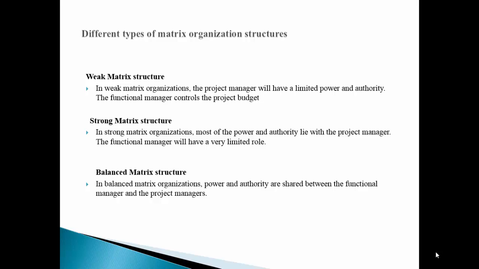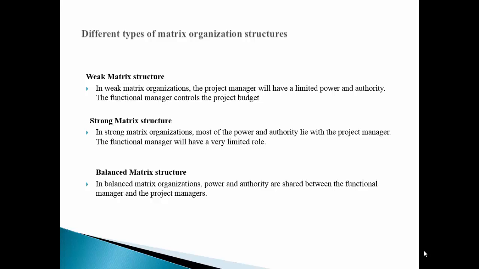All of these problems lead to the strong matrix structure, where most of the power and authority lie with the project manager. The functional manager will have a very limited role. This empowers the project managers to manage the work directly and thus properly manage the whole project, but without tying the PMs up in the HR administration. Effectively, the project manager and the functional managers work together, but overall control of everything project related is the function of the project manager. So in a strong matrix, the project manager is the stronger party.